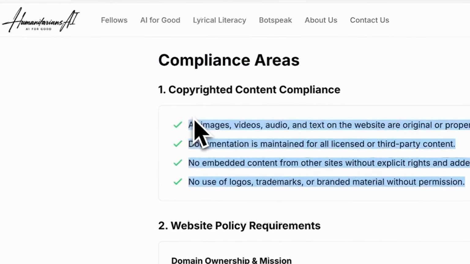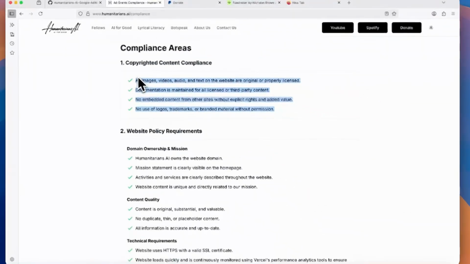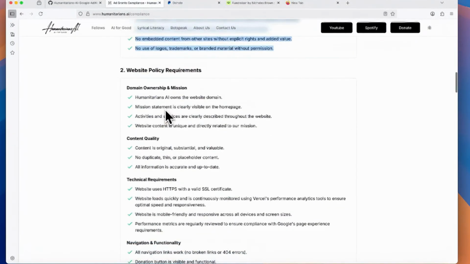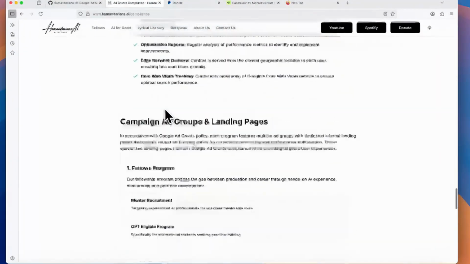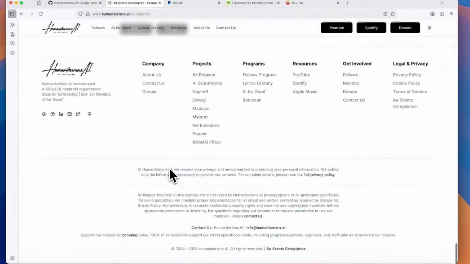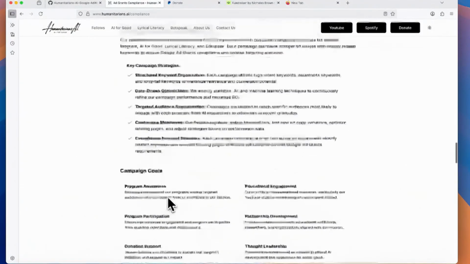All our images are either taken by our photographers or they're AI generated. So we make that clear. We only use Humanitarians AI domains for things. The mission statement is easily findable here. We can click on the mission statement, we can click on About Us, we can click on a privacy policy. It's on every single page. About Us, contact us, donate, who we are, what we are, et cetera.